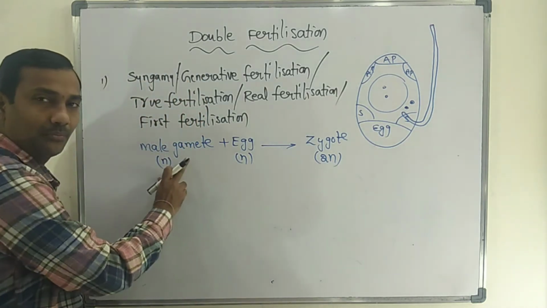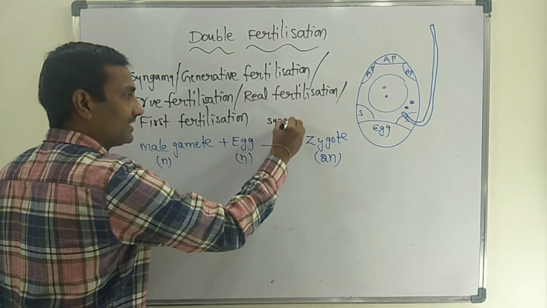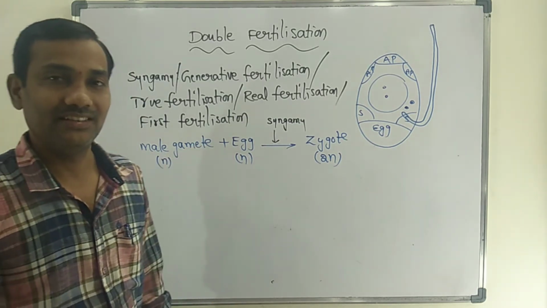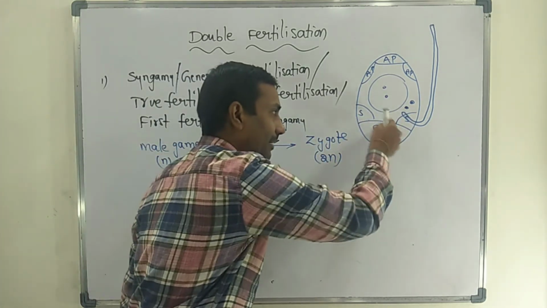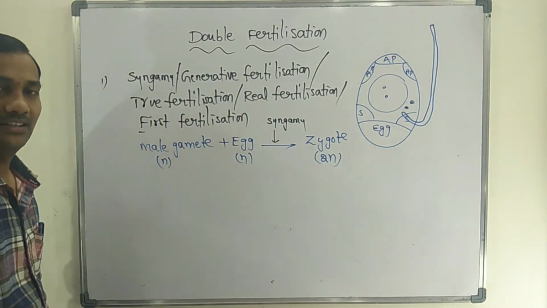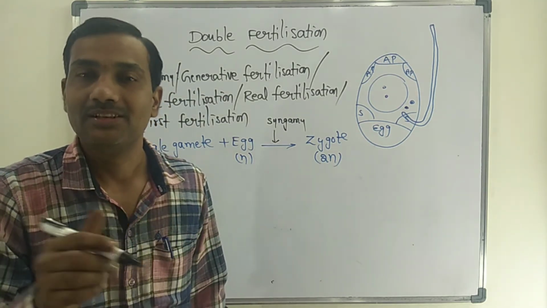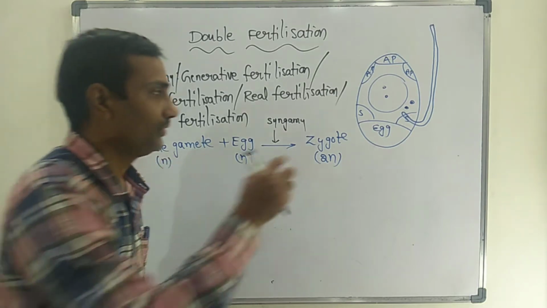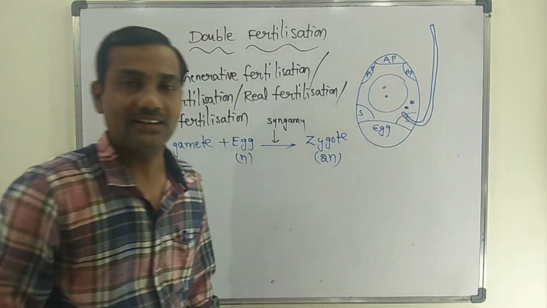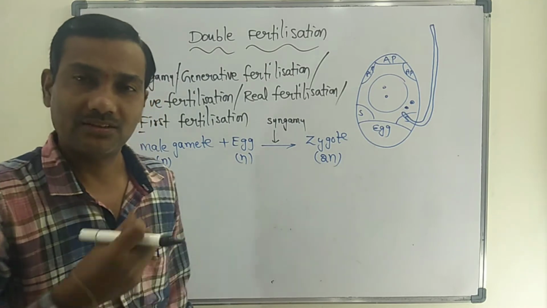The fusion of the male gamete with the egg cell is known as syngamy. In the angiosperm, it is the first fertilization, because the first male gamete fuses with the egg cell. The complete double fertilization process is not finished, because after fusion of one male gamete with the egg cell, one more nucleus is there, the two polar nuclei, called the secondary nucleus, that will fuse.